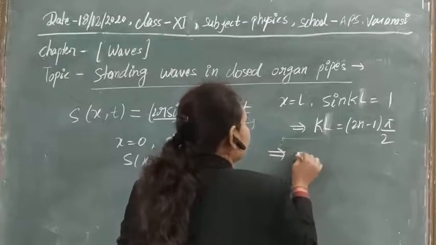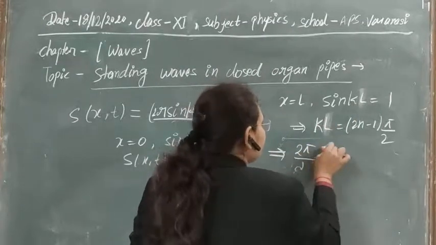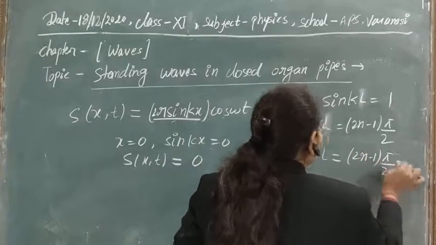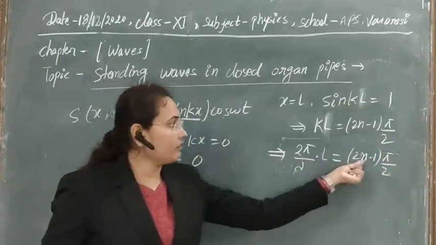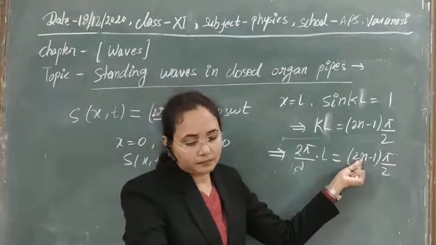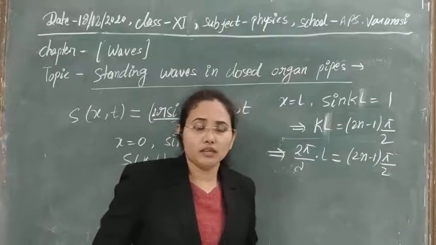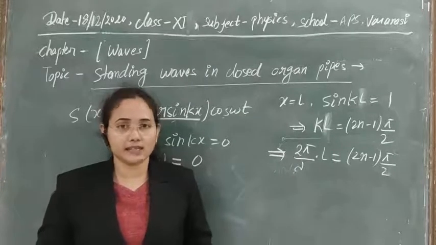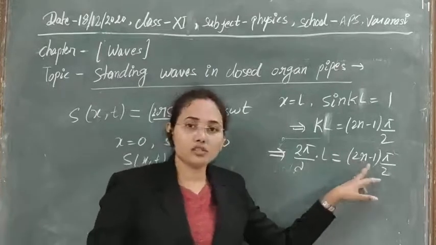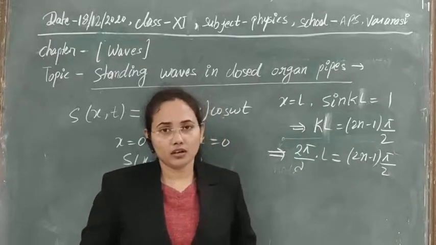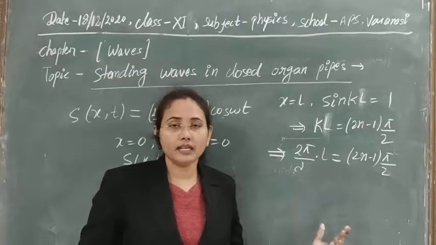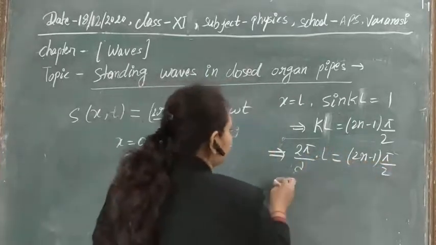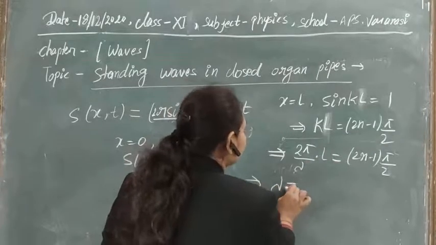Now we know that k is equal to 2 pi by lambda, times L, and finally (2n minus 1) pi by 2. What is the value of n here? Again the value of n should be 1, 2, 3, 4, 5 and so on. For n equal to 1 we will get the first harmonic, for n equal to 2 we will get the second harmonic. So these n's are modes of vibration in the case of a closed organ pipe, like we have already understood for the case of the stress string. Here this pi will be cancelled. Finally, what will be the lambda that we will get here?